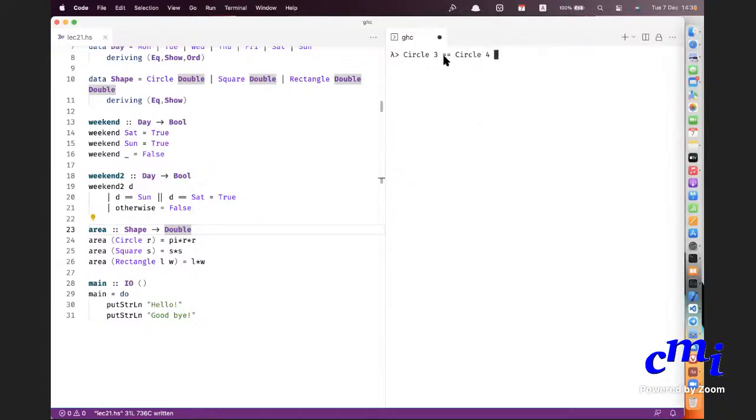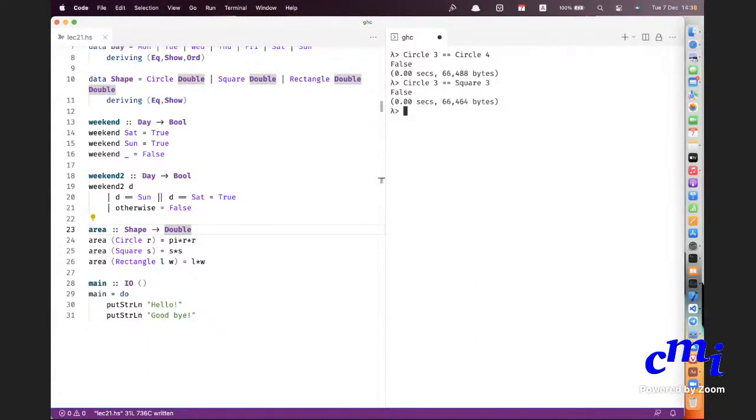Let's get back to our topic. So Circle 3 is not equal to Circle 4 because the arguments differ. So even though the constructors are the same, the values differ. What about Circle 3 compared to Square 3? The arguments are the same, right? But one is a circle and the other is a square. So therefore they are different.